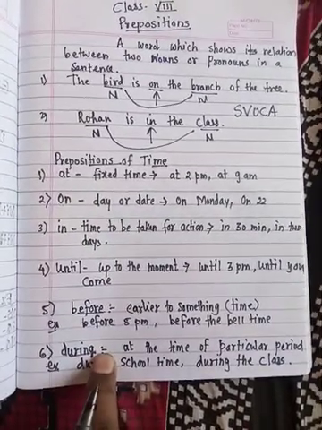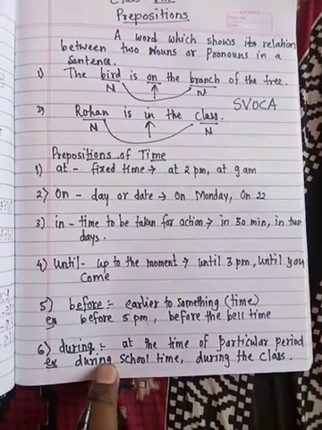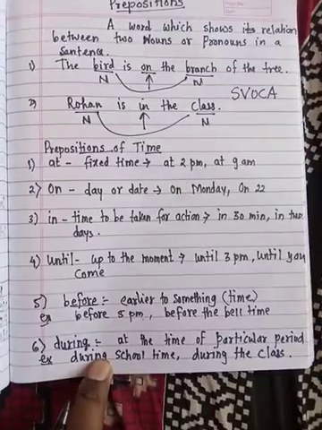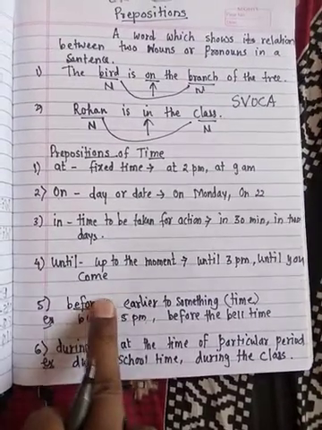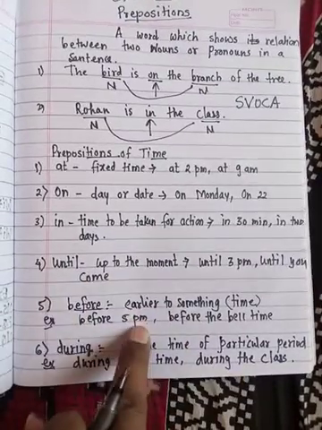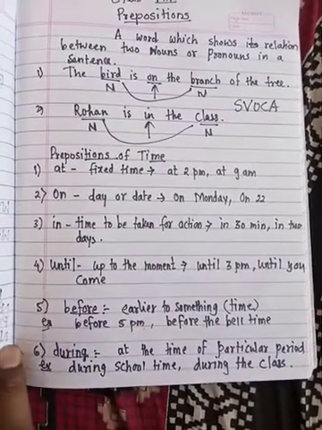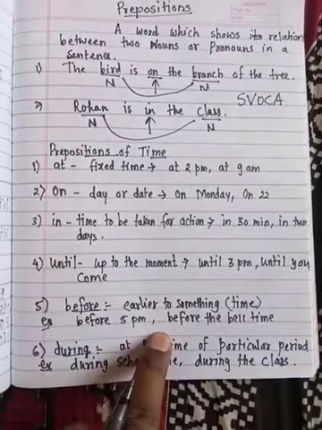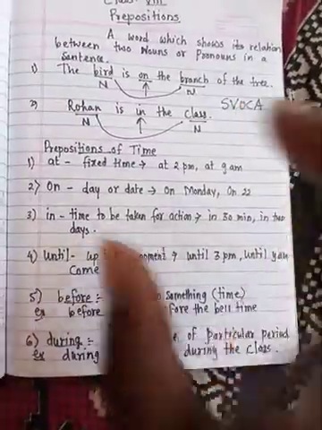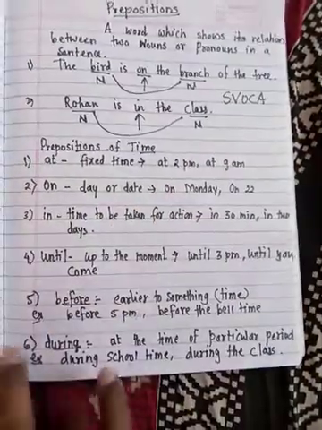Last of these prepositions of time is during. During means at the time of a particular period. Now see, before means before the deadline. Suppose 5 p.m. is the deadline, before that only, not at that particular moment. But during covers the whole period of that particular action. For example, school time.